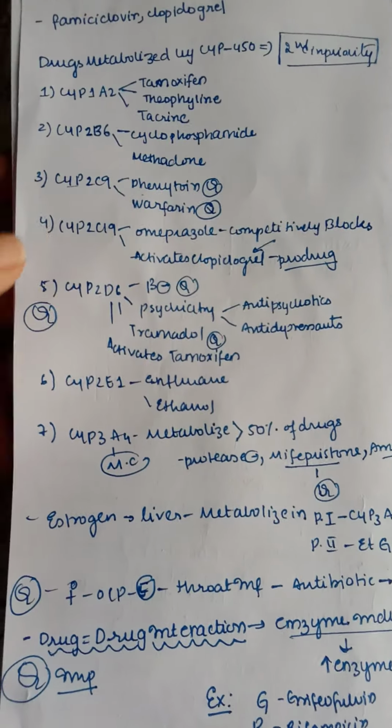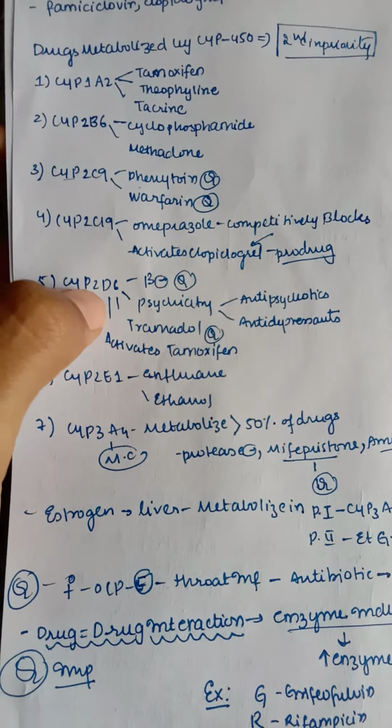One more important one is 2D6. Here we have beta blockers, psychiatric drugs like antipsychotics and also antidepressants. We have tramadol, and also the one which activates tamoxifen. So tramadol and these beta blockers are important. And next, coming to 2E1, where E, as you can see, always starts with enflurane and ethanol. And here we have A4.